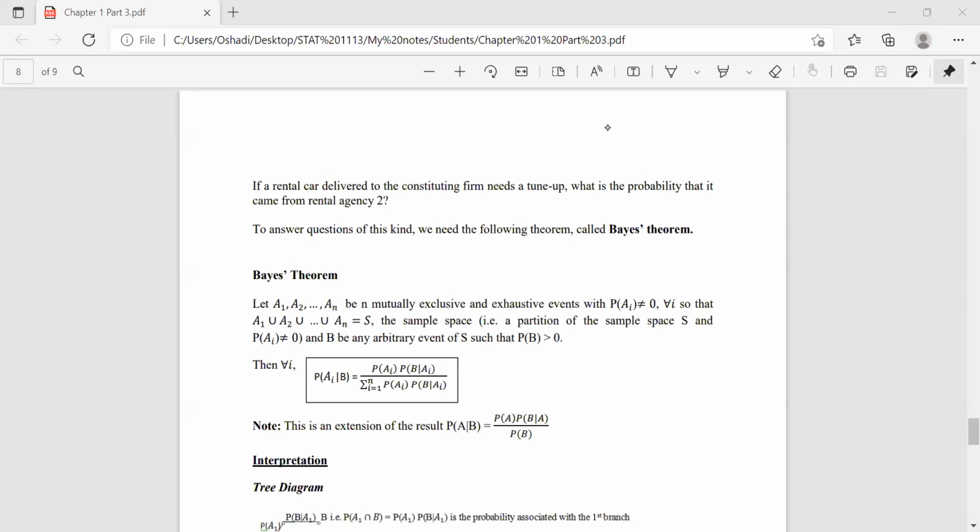Before, we took P(B given A). Now they are asking what is P(A given B). B is engine needs a tune-up. Given that a given car needs an engine tune-up, what is the probability that the car came from the provided agency, for example, agency 2? So the calculation of that problem is based on the Bayes theorem, right?